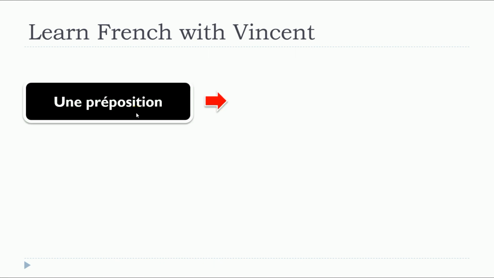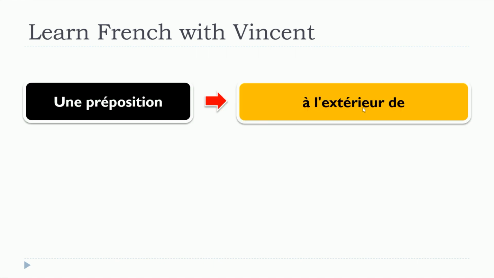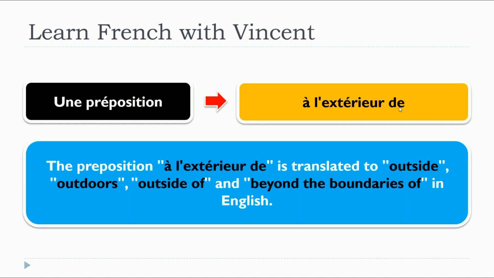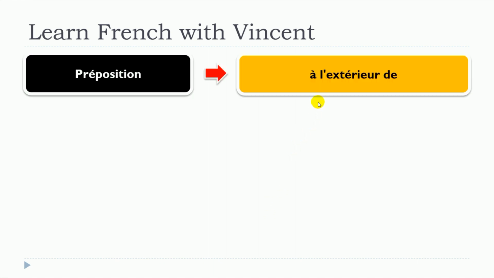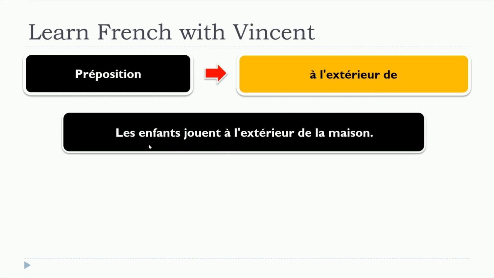So this lesson is about à l'extérieur de. And the preposition à l'extérieur de is translated to outside, outdoors, outside of, and beyond the boundaries of in English. So we will see 4 examples with à l'extérieur de.